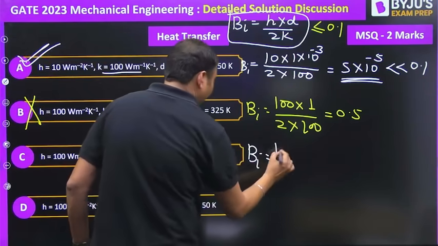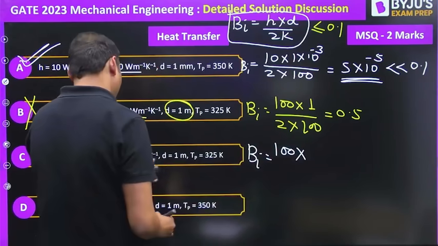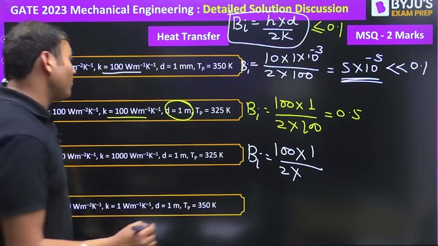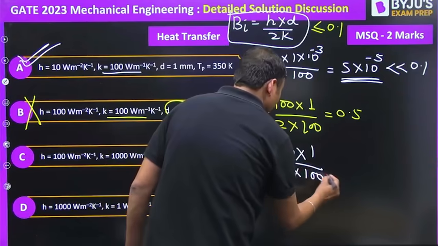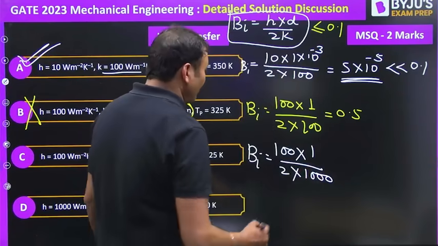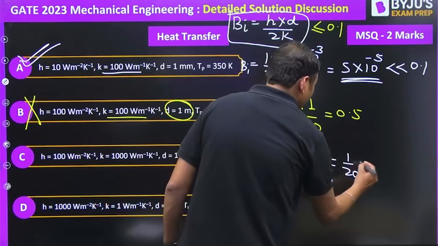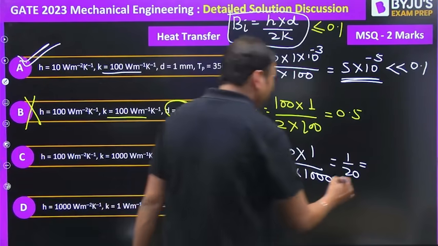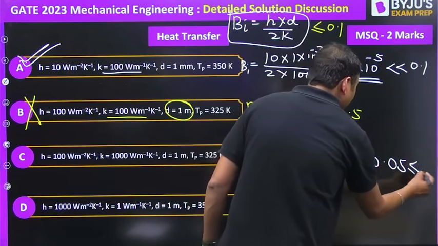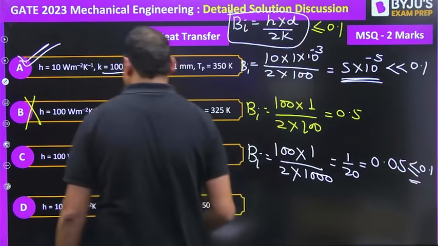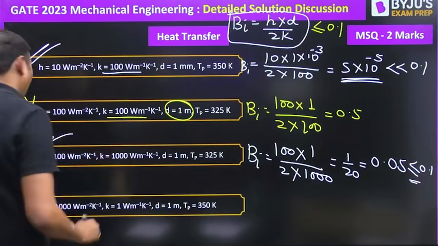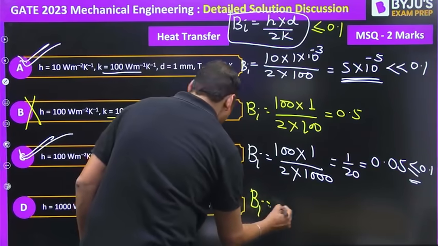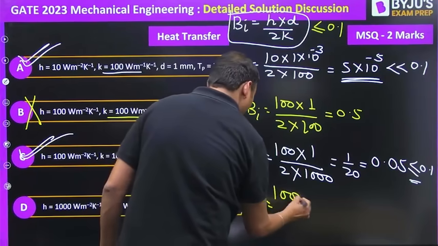Option C, Biot number: h, again 100, into diameter, which is 1 meter, upon 2 into thermal conductivity, which is 1000. So 1 by 20. How much is that? That is 0.05. Yes, that is less than 0.1. Option C is correct.